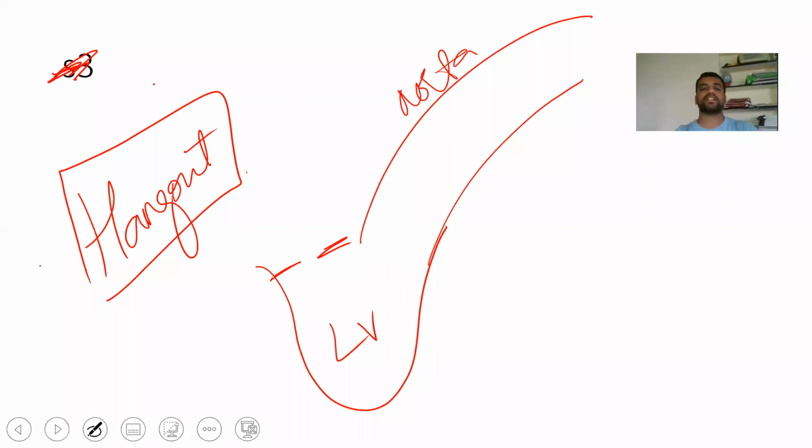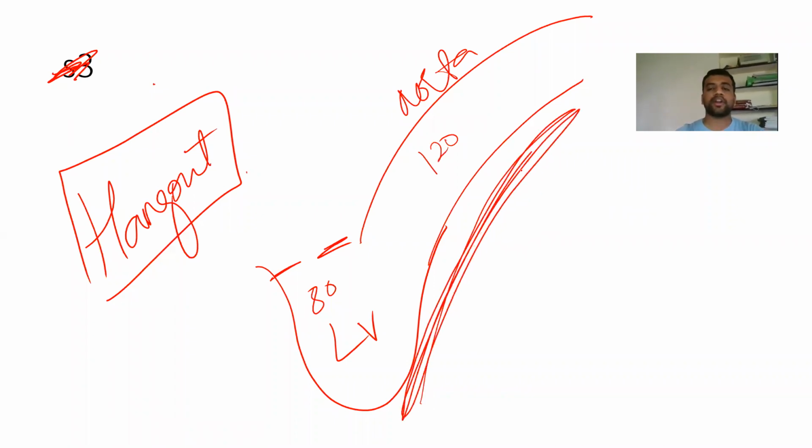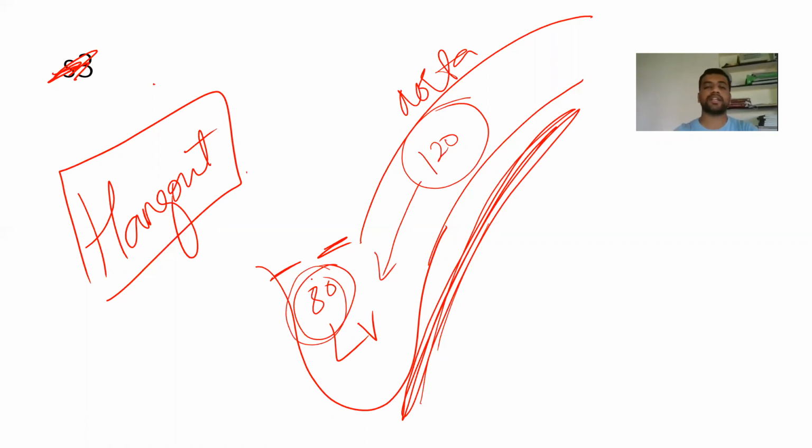For example, as the systole completes, the pressure in the LV goes on decreasing. From 120 it has come to 80, you think, but in the aorta the pressure is still 120. As per the logic, in a single chamber, two different pressure fluids cannot exist in the same column. So it should mix up here. Some amount of blood should regurgitate back and mix with this, causing something like 100.